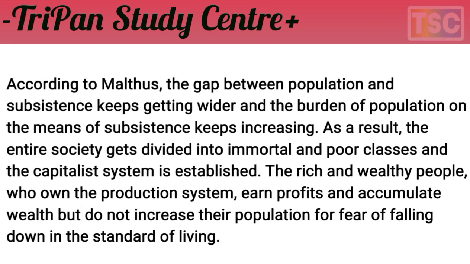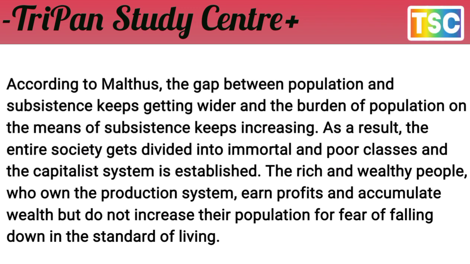According to Malthus, the gap between population and subsistence keeps getting wider, and the burden of population on the means of subsistence keeps increasing. As a result, the entire society gets divided into rich and poor classes, and the capitalist system is established.